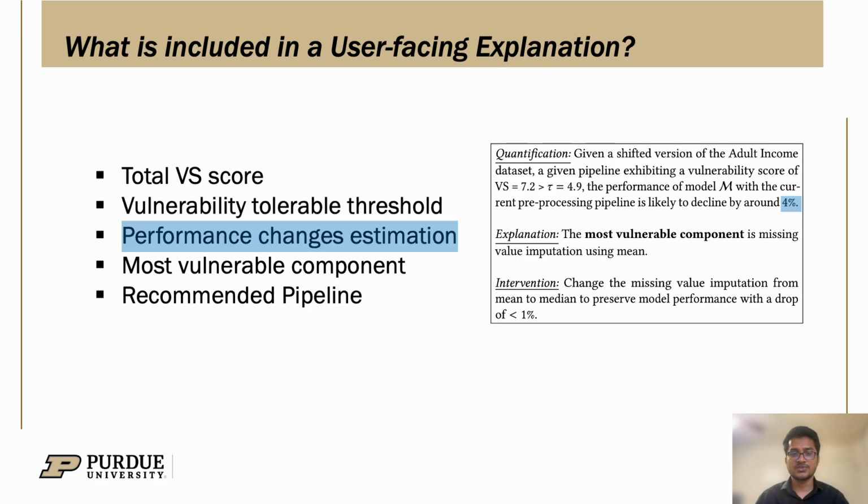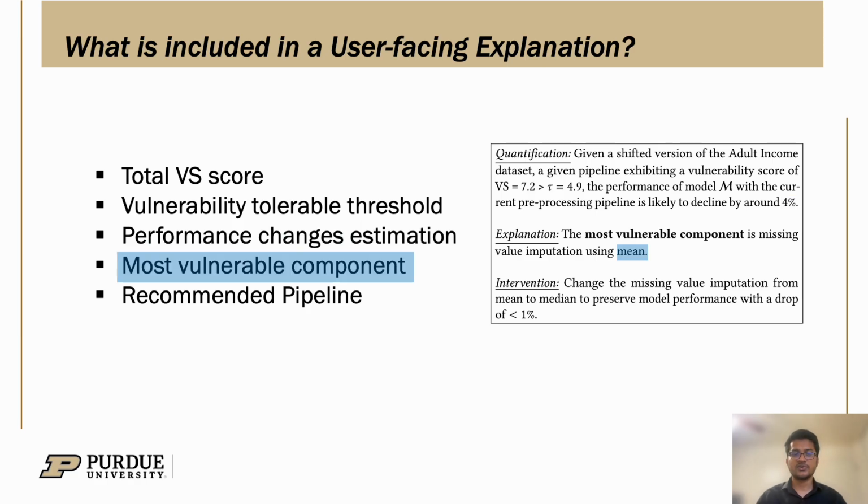It also includes the performance change estimation. Given the vulnerability scores for n drifted scenarios and corresponding performance changes, we train a regression model that estimates the performance changes due to the drift in deployment scenarios. Such an estimation can help practitioners measure the severity of the drift.